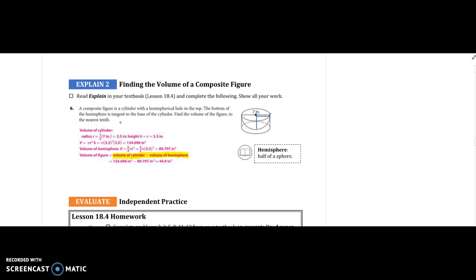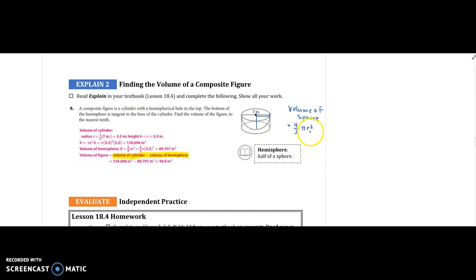Now to do the volume of the hemisphere. You know that the volume of the sphere is going to be four thirds pi times the radius to the third power.